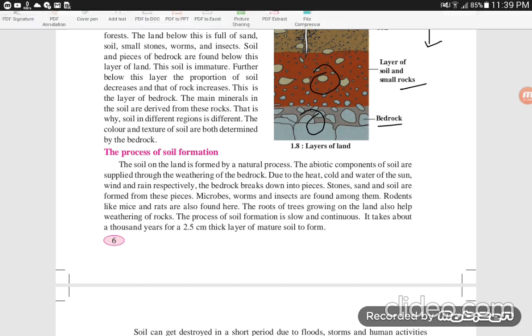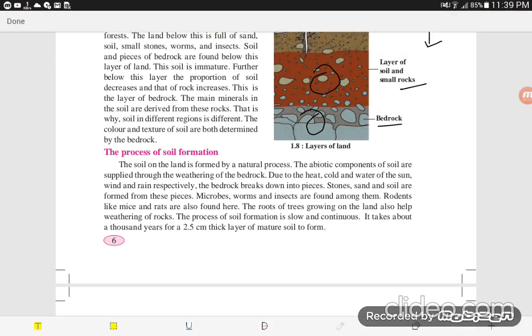What happened? These bedrocks, due to heat, cold, water, wind and rain respectively, break down into small pieces.